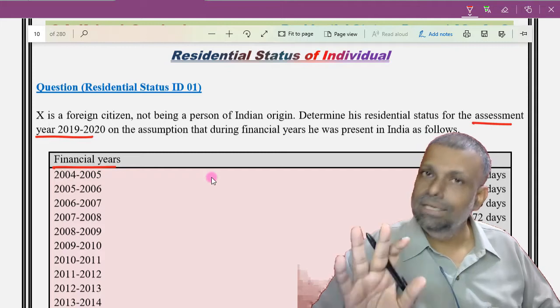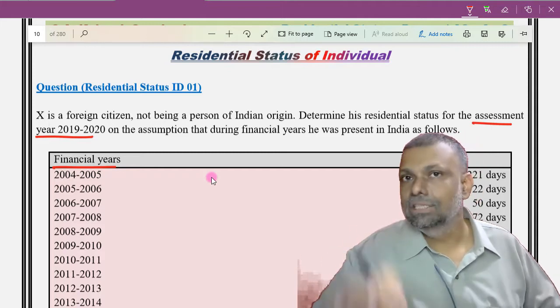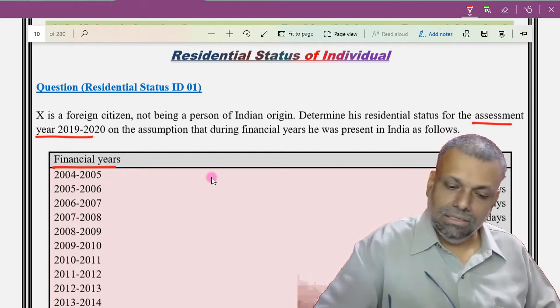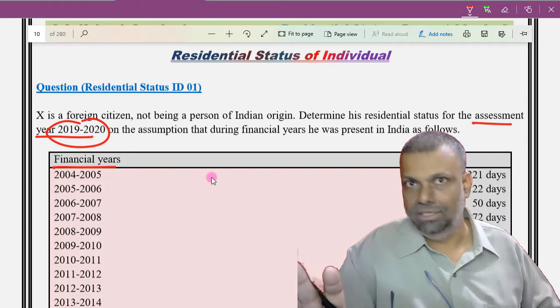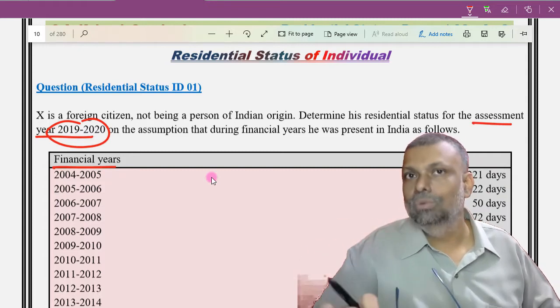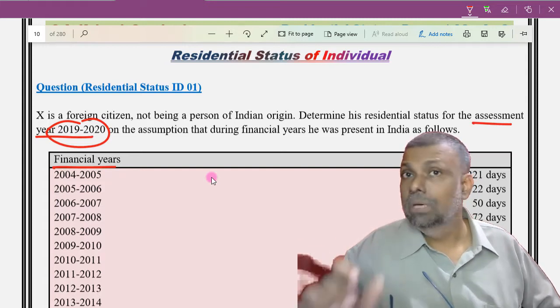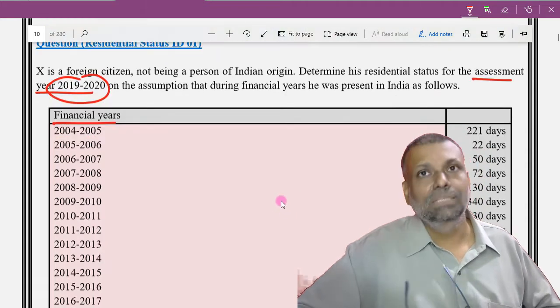So, don't confuse yourself. We have to apply the law as per the latest previous year. Okay. So, although it is printed here that assessment year, I'm not going to do any calculation for that assessment year. I'm always going to do the calculation for the latest assessment year for which we are going to study the subject. But because it is multiple years, all these earlier years' data has been printed.